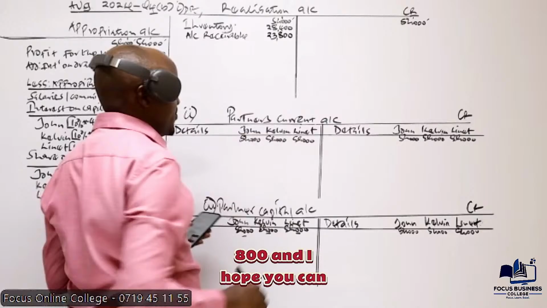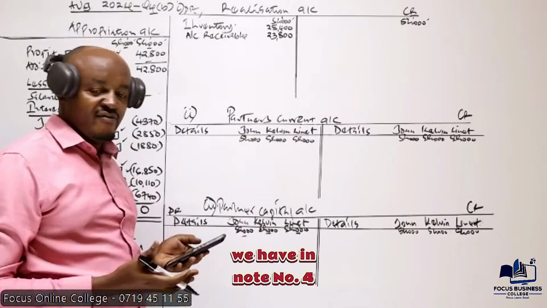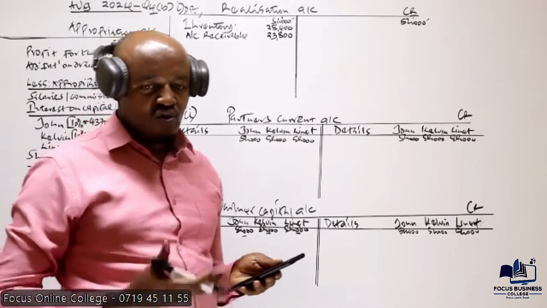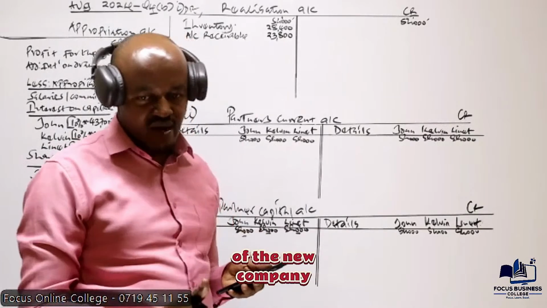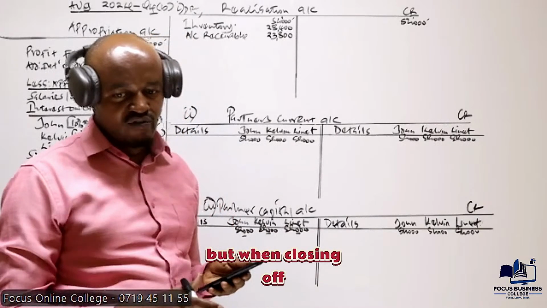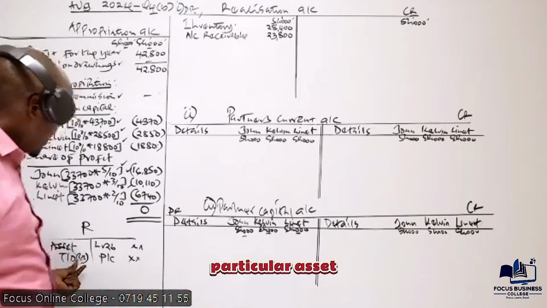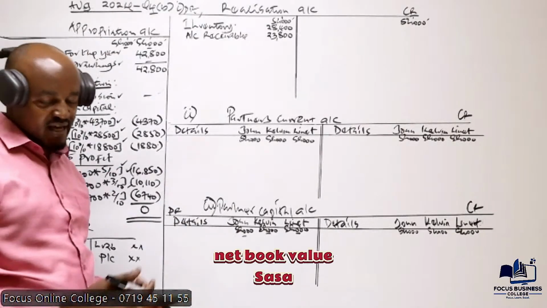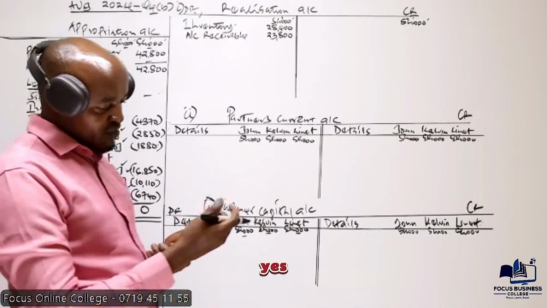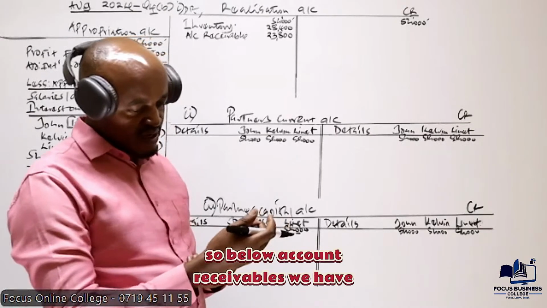I hope you can see the values we have in note number 4, because we are going to use those values when opening the books of account of the new company. But when closing off the books of account of the partnership, I've said we account for those particular assets at their carrying amount or the net book value. So, below account receivables, we have account payable.